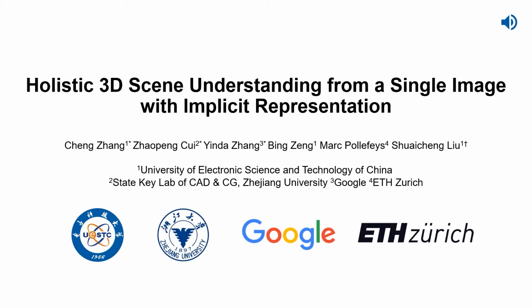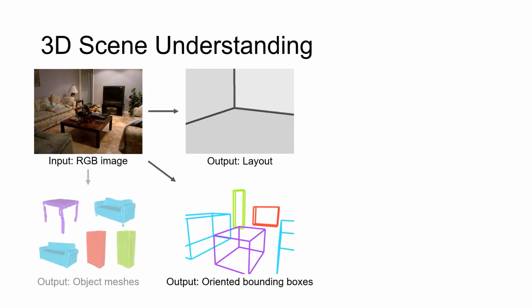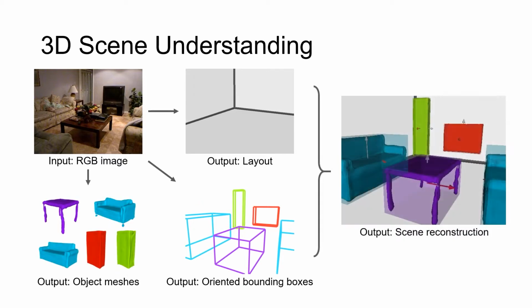We propose a pipeline for holistic 3D scene understanding from a single image with implicit representation. From only a single image, we aim to jointly estimate room layout, object poses as oriented bounding boxes, and object meshes, thus achieving semantic understanding and reconstruction of the scene.